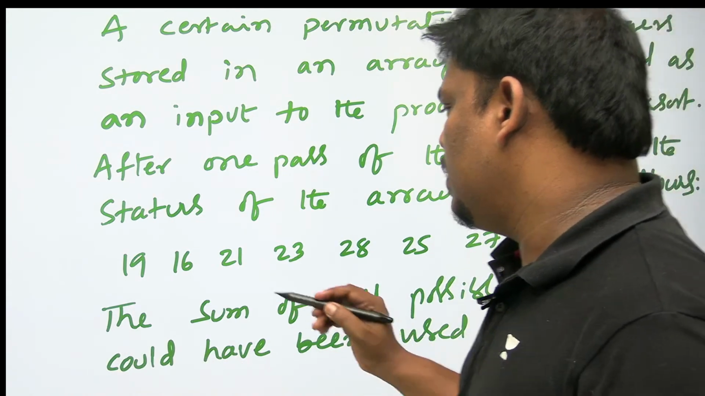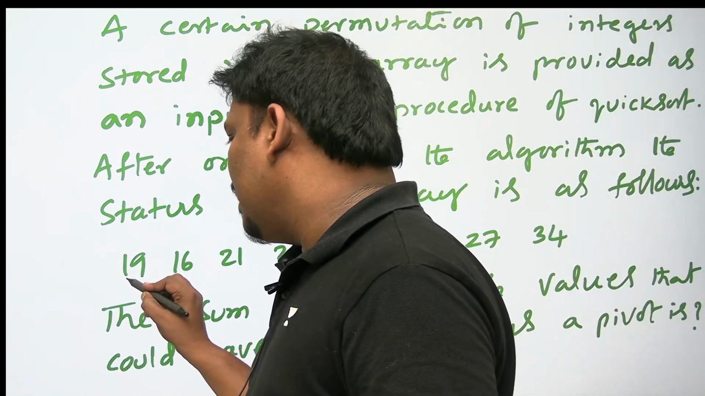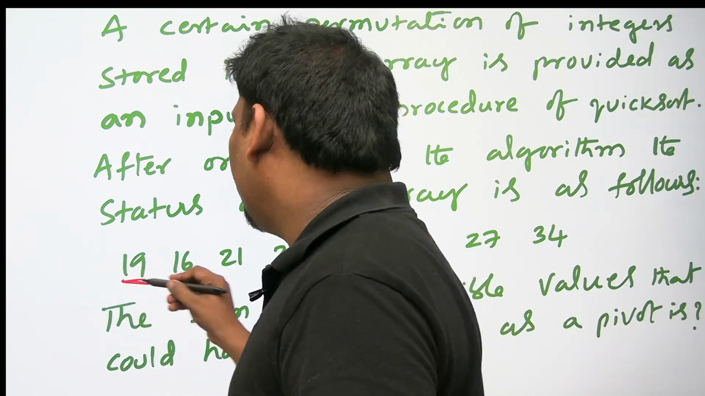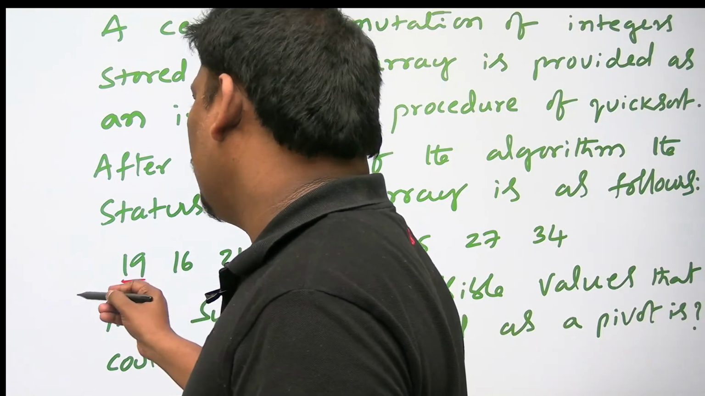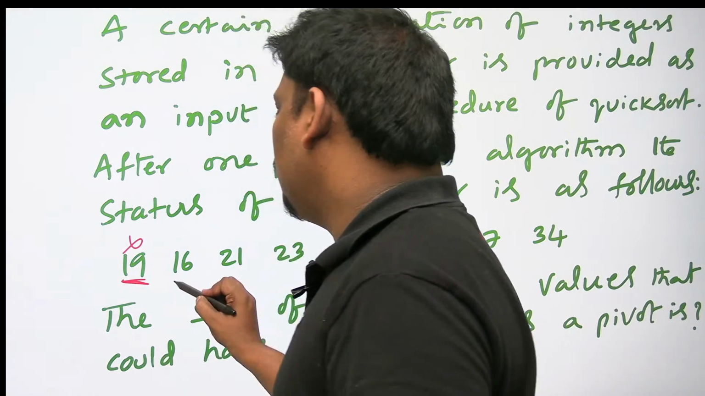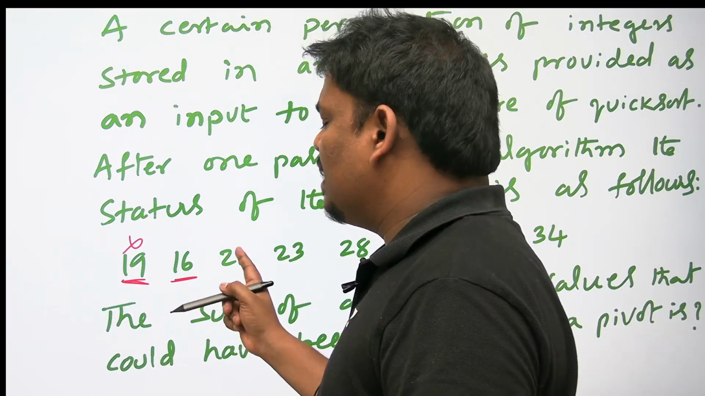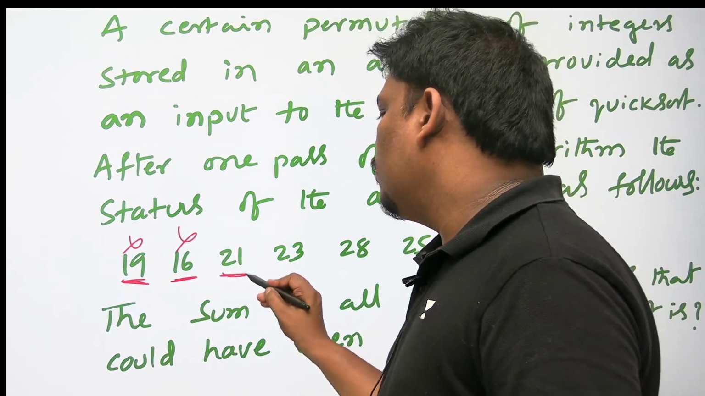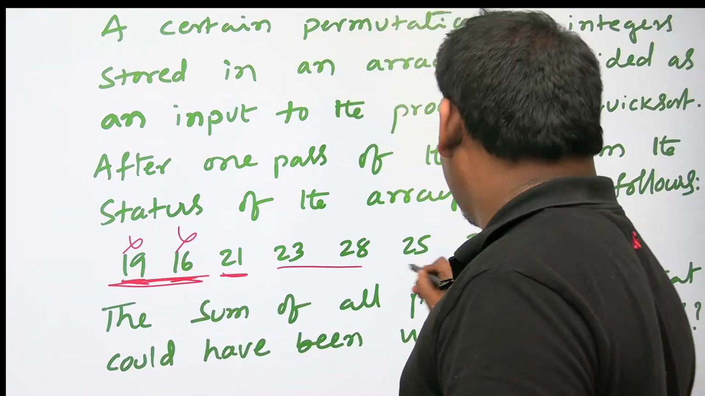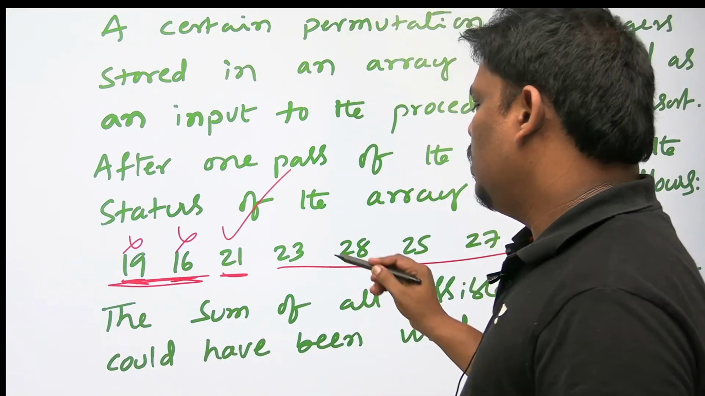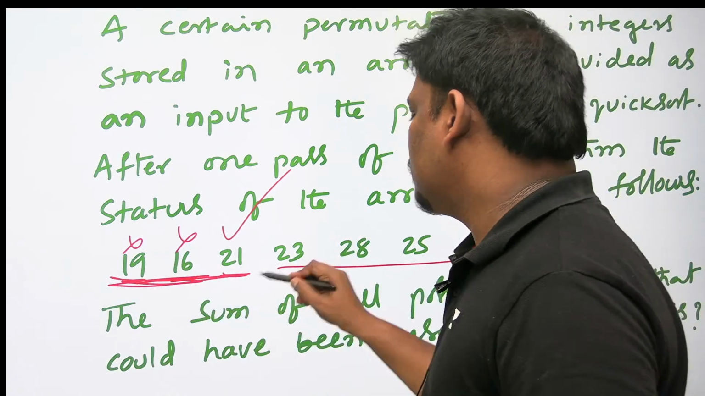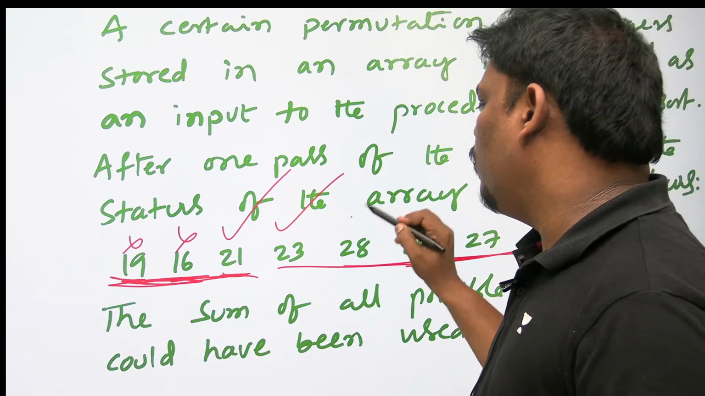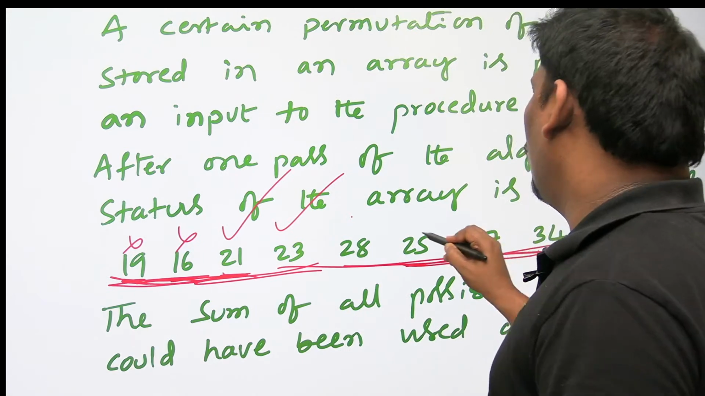Let's check here. Let us assume that 19 is a pivot. After the partition algorithm is over, less than 19 on one side, more than 19 on the other side. 16 is not going left, so it cannot be a pivot. If 16 is the pivot, on the left side there is a bigger element, so it cannot be. If 21 is a pivot, left smaller, yes, right bigger, yes, so it can be a pivot. If 23 is a pivot, left smaller, yes, right greater, yes, it can also be a pivot. If you take 28 as a pivot, left smaller, yes, right bigger, no, so it cannot be.